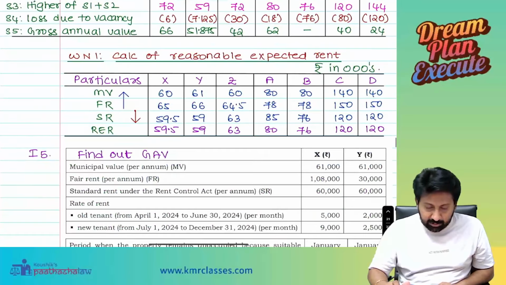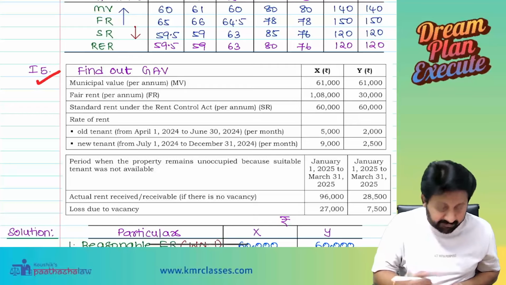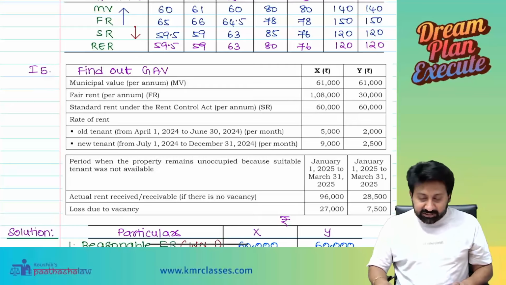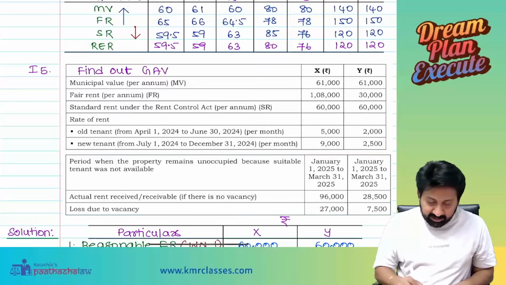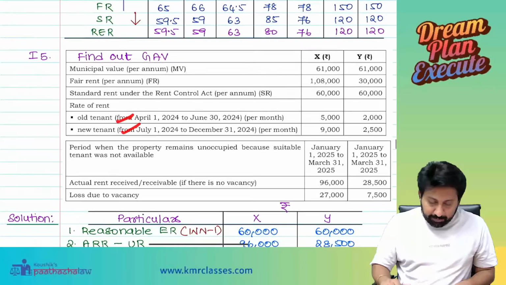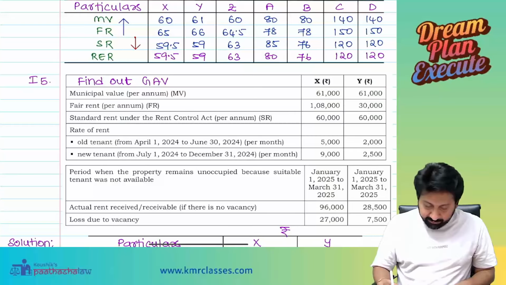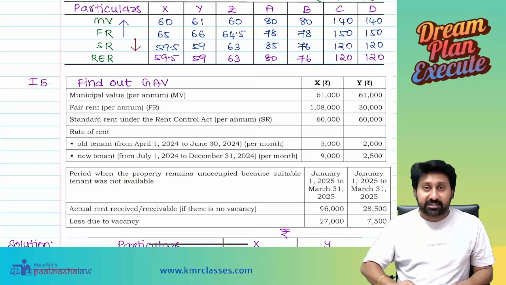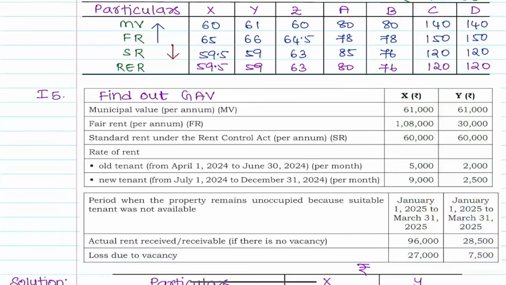Let us do one big illustration now. See, illustration 5. Find out the GAV. Municipal value, fair rent, standard rent, rent of the tenant, old, new. Period when property remained unoccupied because suitable tenant was not available. Okay, this is the period. Loss due to vacancy is also given. Okay, 3 minutes time for you. Solve for both property X and Y. Start.